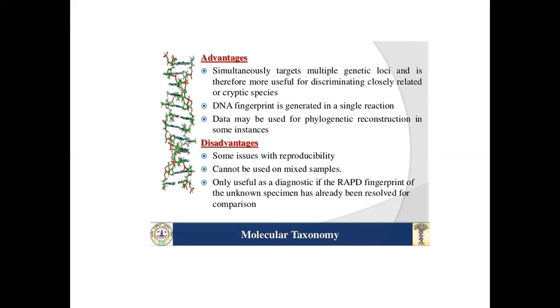Data may be used for phylogenetic reconstruction in some instances. Disadvantages: some issues with reproducibility, and it cannot be used on a mixed sample. Only useful as a diagnostic if the RAPD fingerprint of the unknown specimen has already been resolved for comparison.